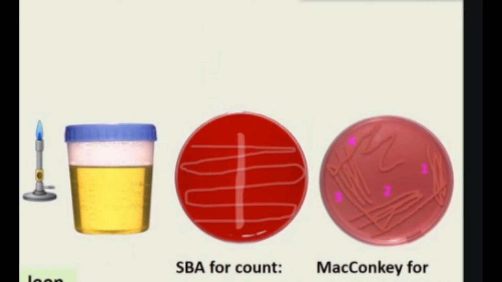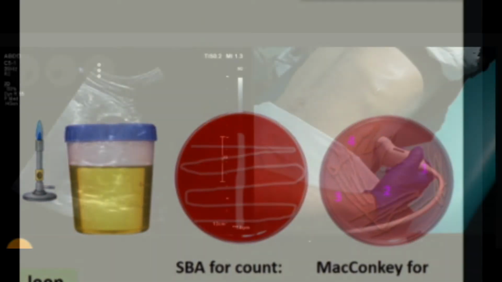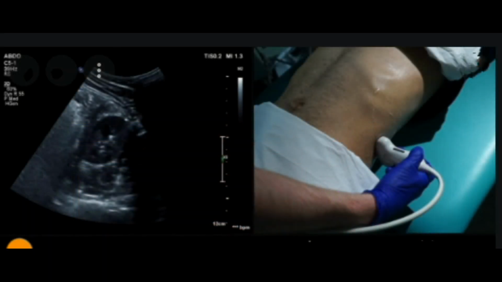Upper tract UTIs. If your doctor suspects that you have an upper tract UTI, they may also need to do a complete blood count, CBC, and blood cultures, in addition to the urine test.